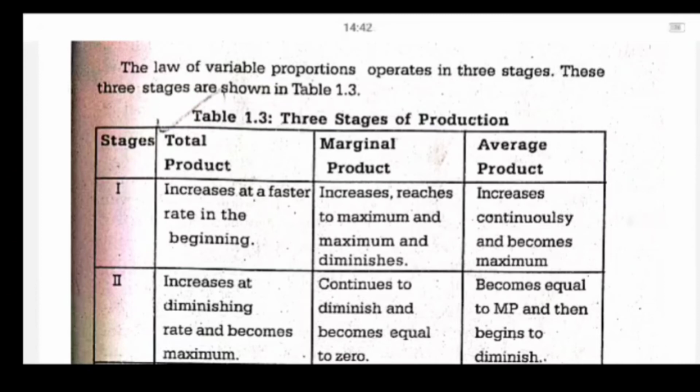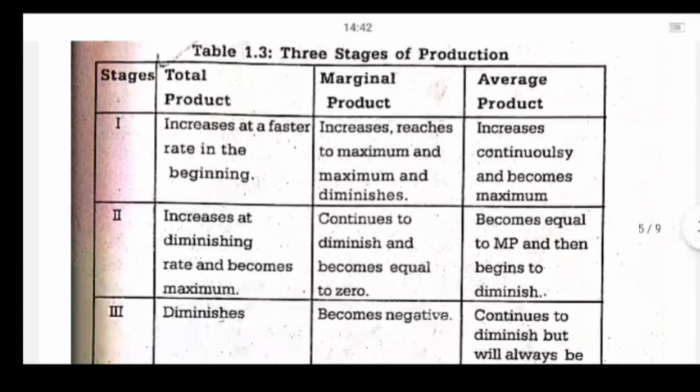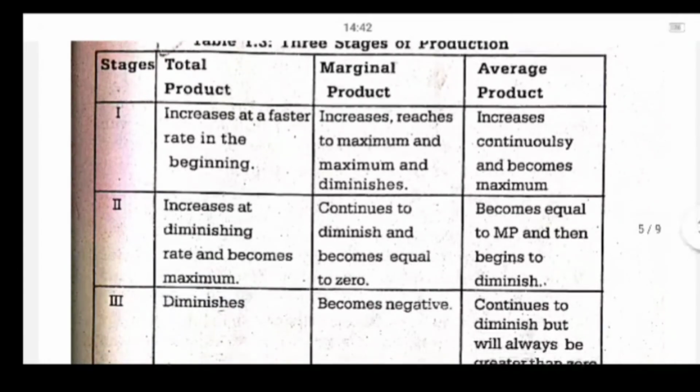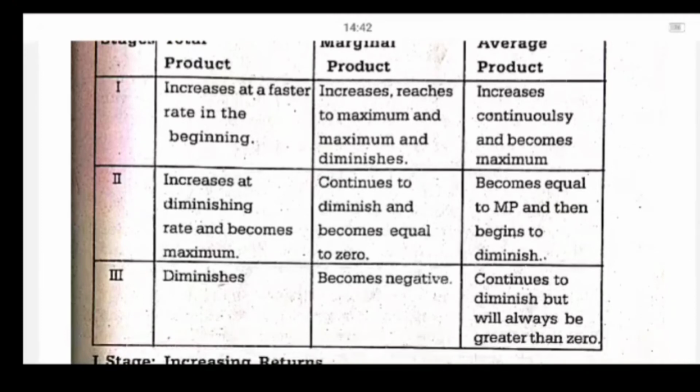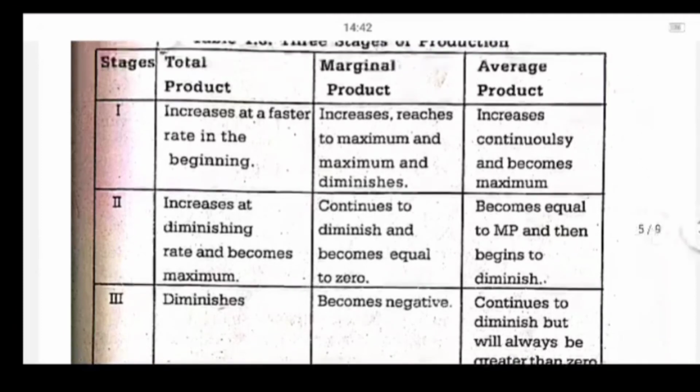Now the law of variable proportion operates in 3 stages. Again the same thing is being told in 3 stages. First of all, in the first stage, the total product increases at a faster rate in the beginning. In the second stage it increases at a diminishing rate and then becomes maximum. And in the third stage it diminishes after the 9th dose. Marginal product increases, reaches the maximum and diminishes. In the second stage it continues to diminish and then becomes equal to 0. Then in the third stage it becomes negative.